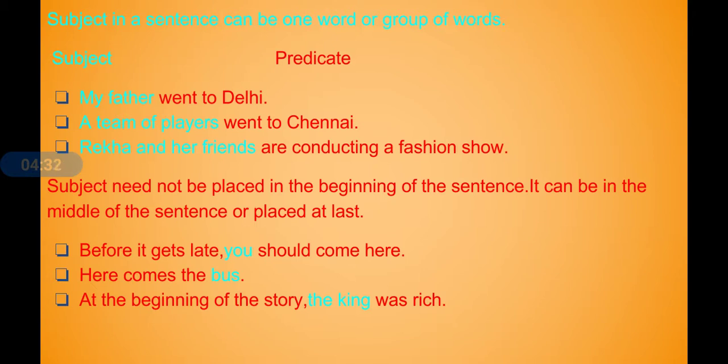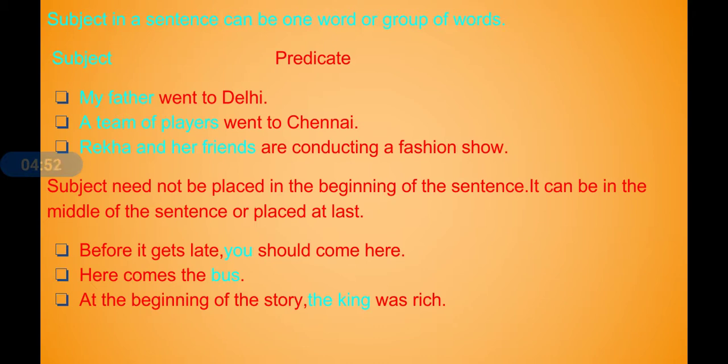Let us observe one more example. At the beginning of the story, the king was rich. So here, who was rich at the beginning of the story? The king. The king is the subject here. So subject can be in the middle or subject can be placed at last.